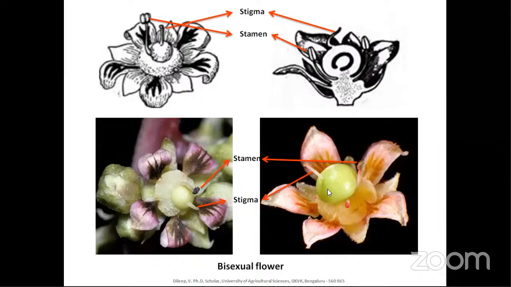This is the stamen, and here you can clearly see the anther, and this is a shriveled anther. So these are called staminodes. In one hermaphrodite or bisexual flower, there will be one functional stamen and almost 3 to 4 staminodes. So staminodes are nothing but non-functional stamens.